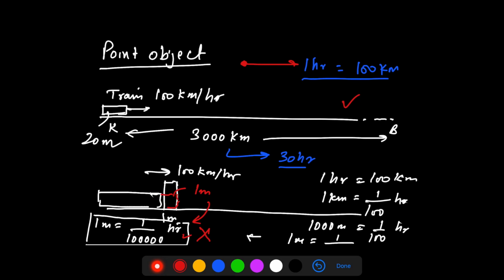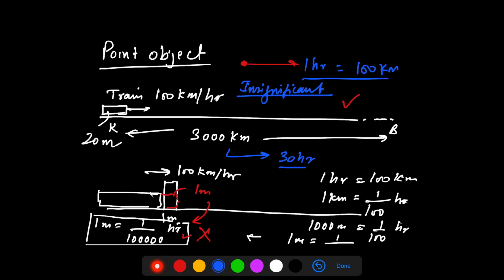So the point which I am trying to make here is that in certain situations, the length of the object becomes insignificant as compared to other numbers, right?